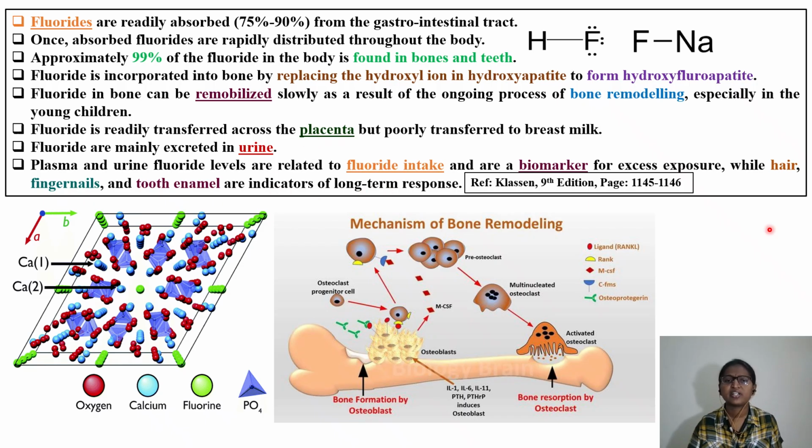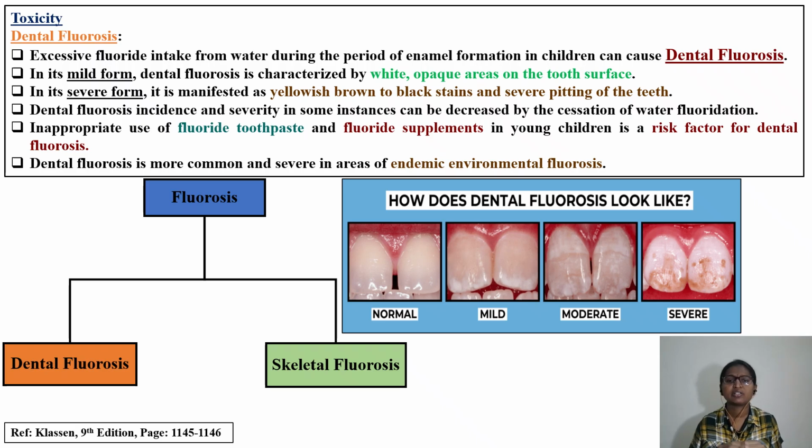So pause the video here, try to understand this crystal structure, the bone structure, hydroxyapatite, how fluorine is getting deposited and forming hydroxyfluoroapatite, as well as read about the mechanism of bone remodeling. What are the precursors, like osteoclast, osteoblast? Osteoblasts are the ones which are involved in bone formation. Osteoclasts are the ones which are involved in bone resorption. So also try to read about bone remodeling. These are the important things you try to remember: osteoclast, osteoblast. Okay, so now we will be learning in more detail about pages 45 and 46, which are given. We will be reading about two types of fluorosis.